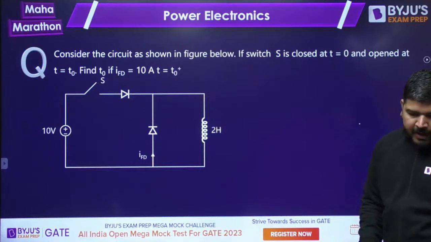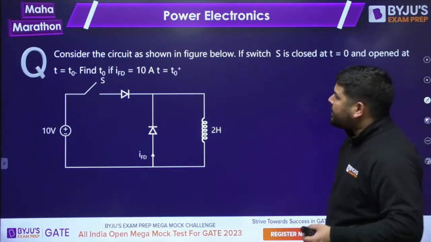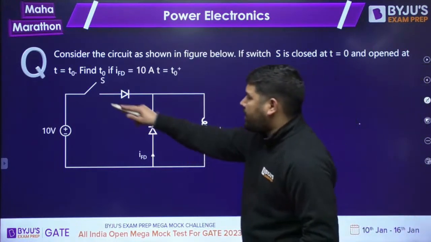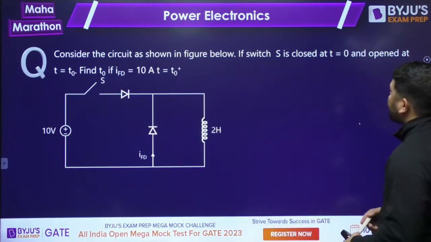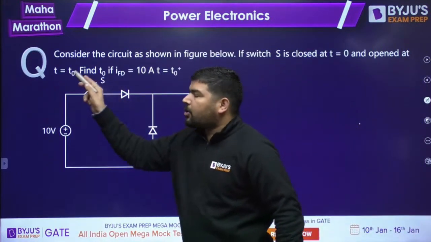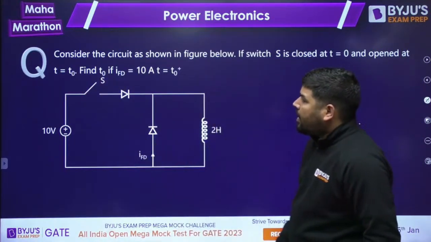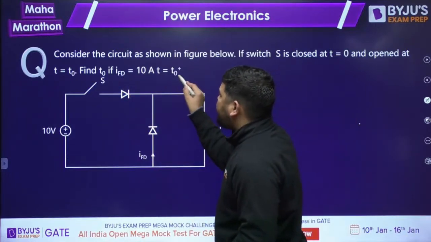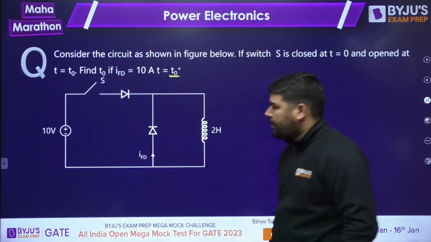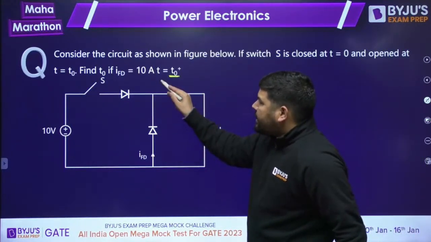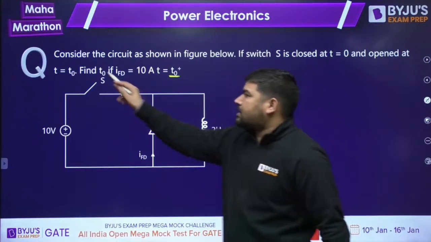This is again a very good question. Consider the circuit shown in the figure below. The switch S is closed at t equal to 0, and opened at t equal to t naught. Find t naught if this I_FD is 10 ampere at t naught plus. We need to calculate this t naught value.